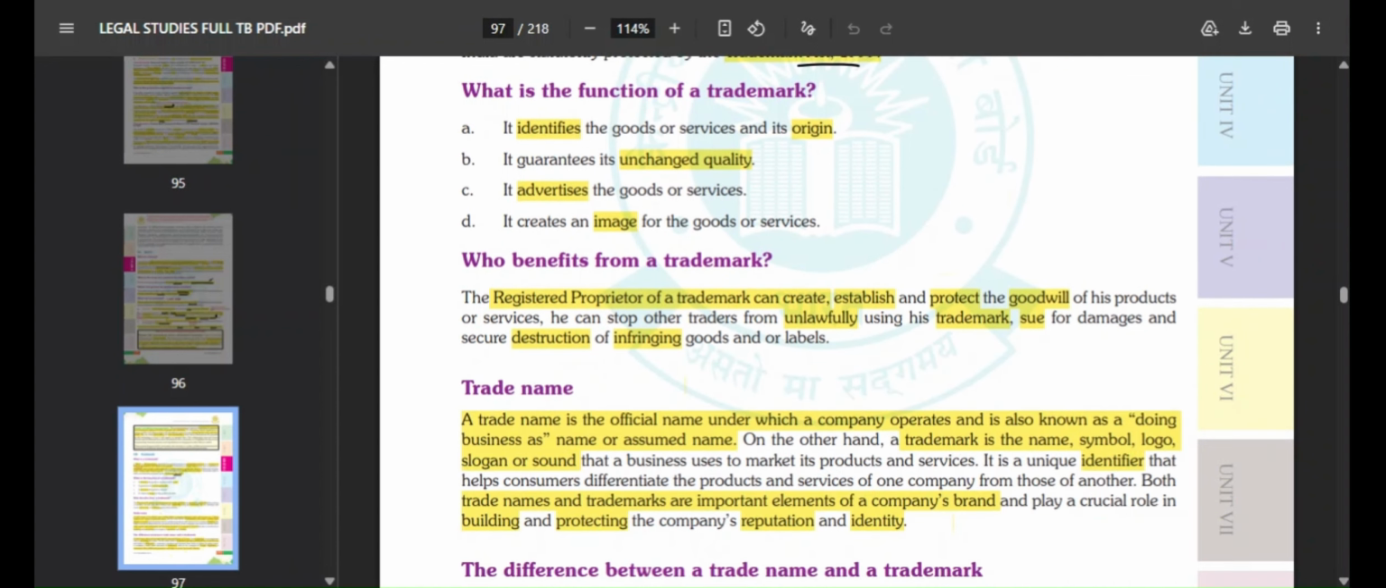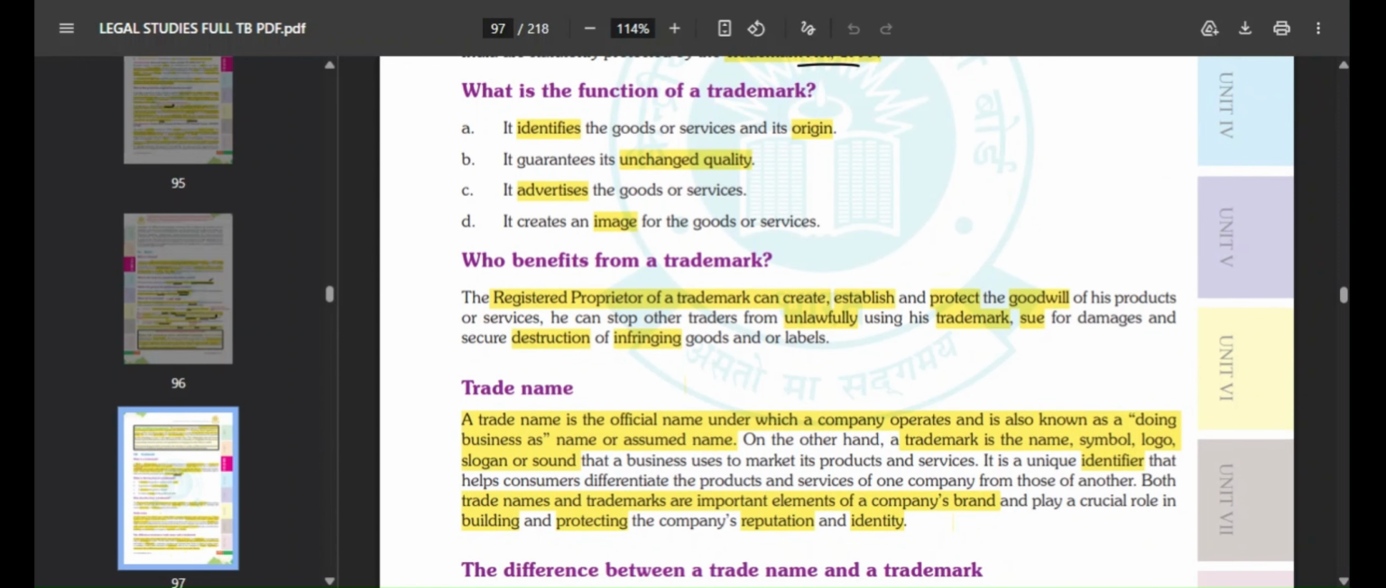Who benefits from a trademark? The registered proprietor of a trademark can create, establish, and protect the goodwill of his product. The registered proprietor means the registered owner of a trademark. He can also stop other traders from unlawfully using his trademark, and he can even sue for damages and secure destruction of infringing goods or labels. So nobody else can have that similar trademark once it gets trademarked.